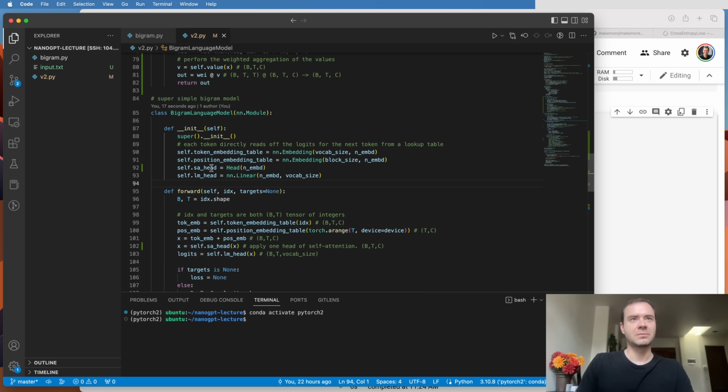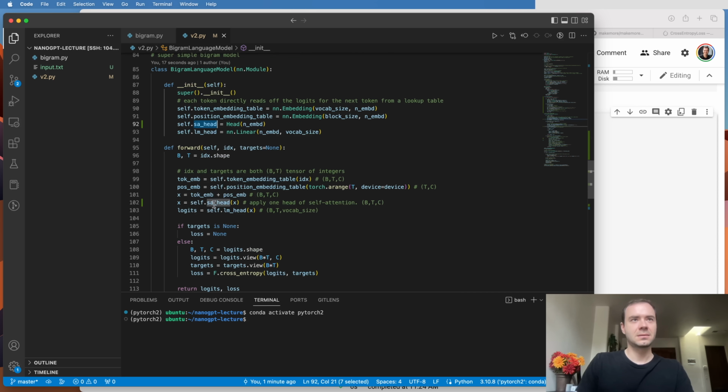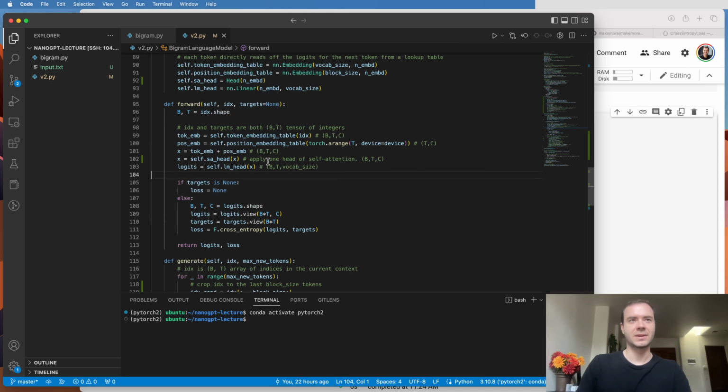Then here in the language model, I'm creating a head in the constructor, and I'm calling it self-attention head. The head size I'm going to keep the same as n_embed, just for now. Once we've encoded the information with the token embeddings and the position embeddings, we're simply going to feed it into the self-attention head, and then the output of that is going to go into the decoder language modeling head and create the logits. So this is the simplest way to plug a self-attention component into our network right now.